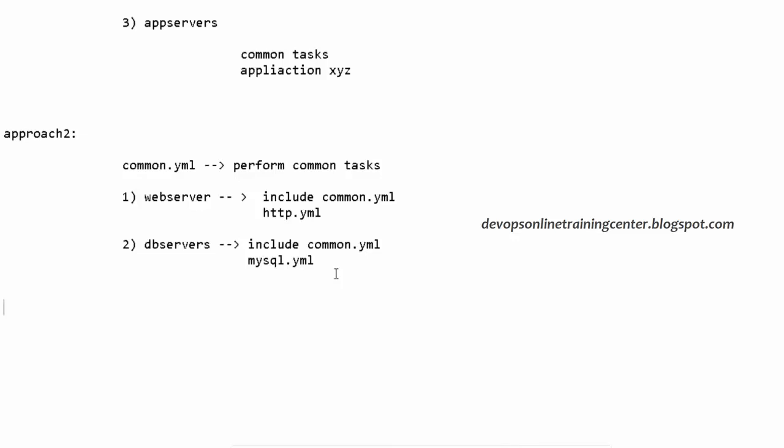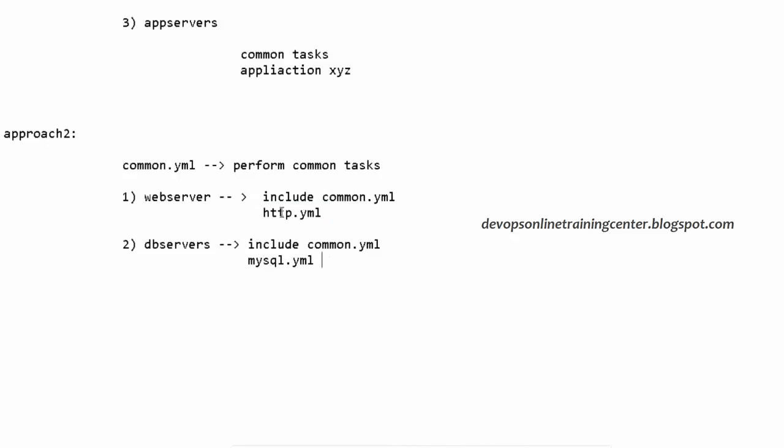So how do we process them? We need a configuration file just for the input parameters. Let us say HTTP has some port, and you are hard coding that port in http.yaml. That is not right. We shouldn't hard code anything. We should have a separate file just to mention the input parameters.